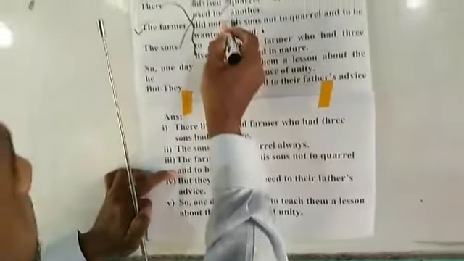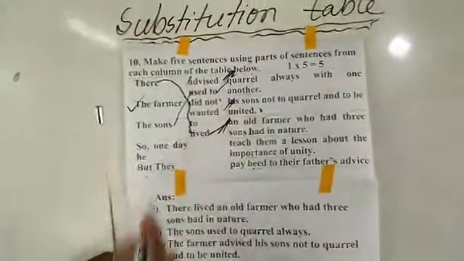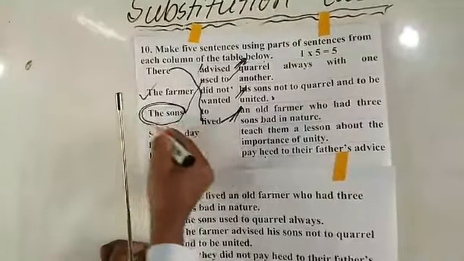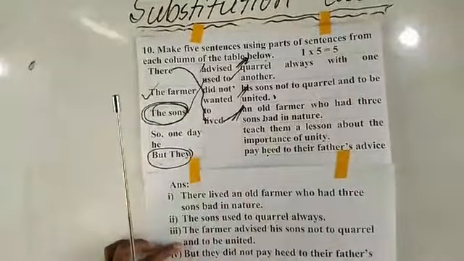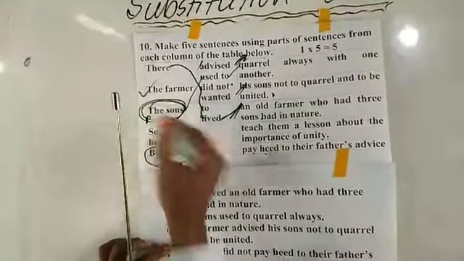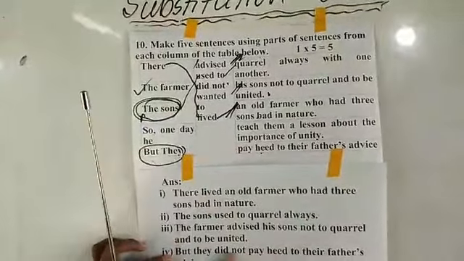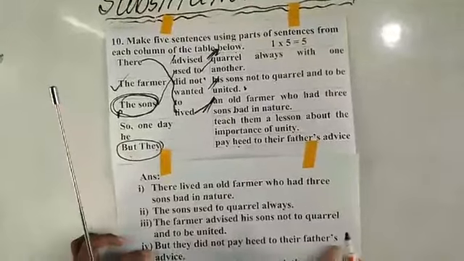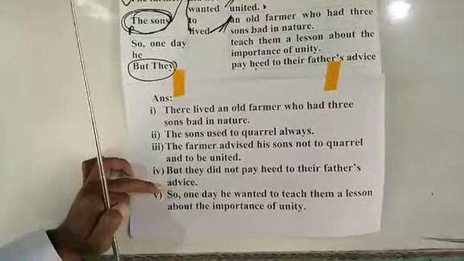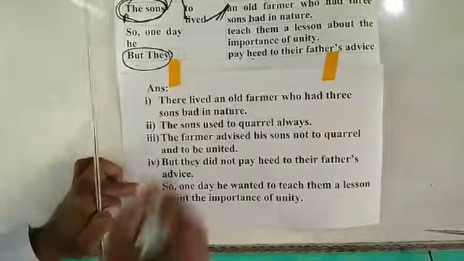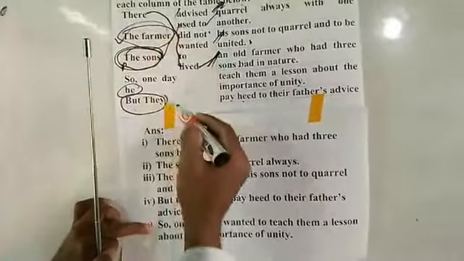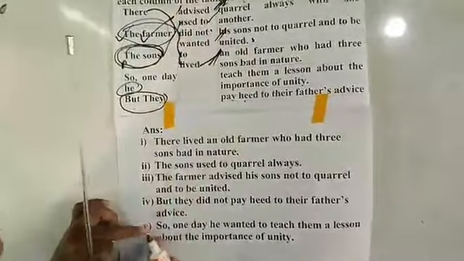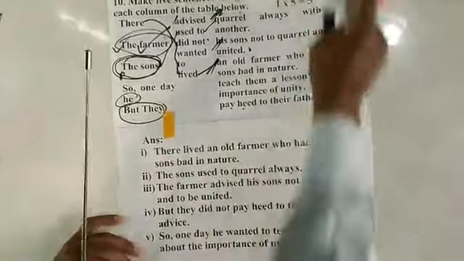Here, did not, but they. So I have used the sons, this is the nominal subject, dear students, first. Now I am going to use the pronominal subject for the sons. Then: But they did not pay heed to their father's advice. And now the last one, the one day he, meaning this is the pronominal subject of the farmer. I have used the nominal subject first. Now I am going to use the pronominal subject of the farmer.